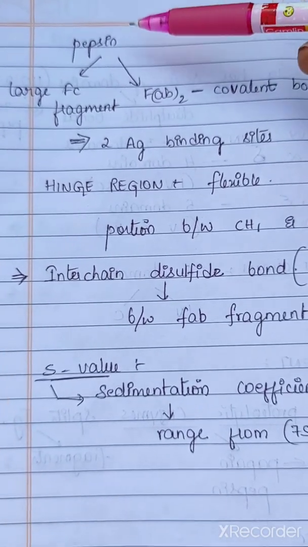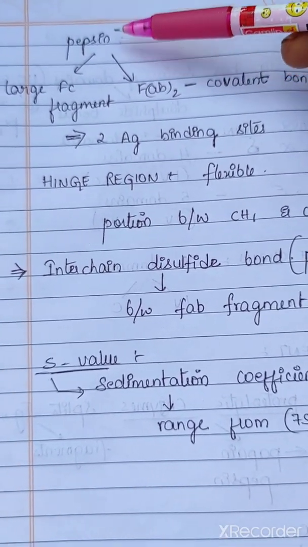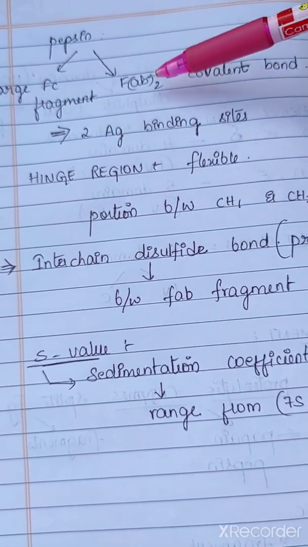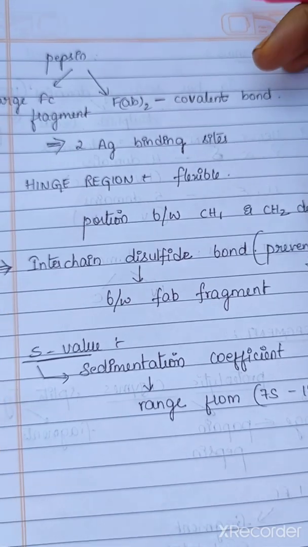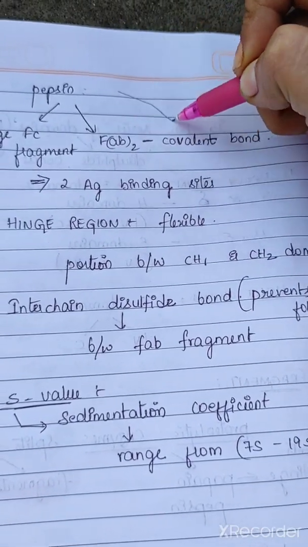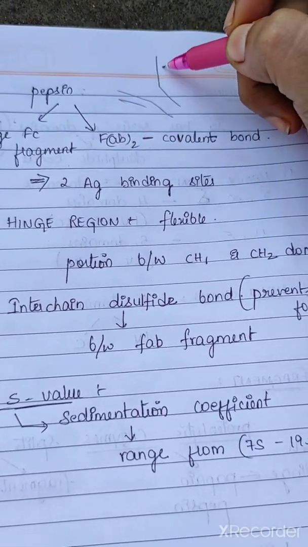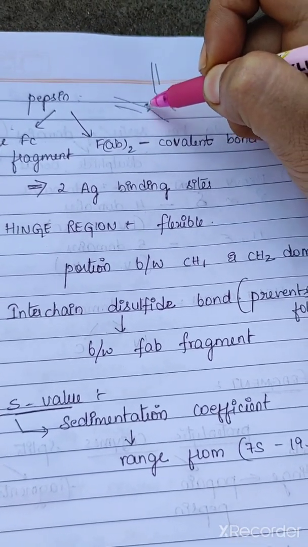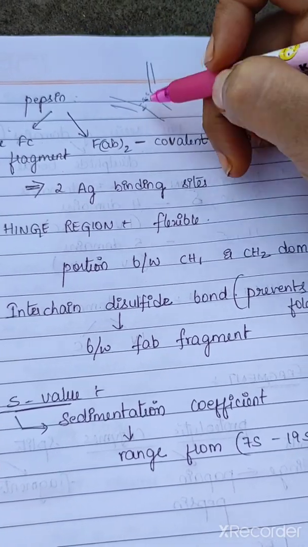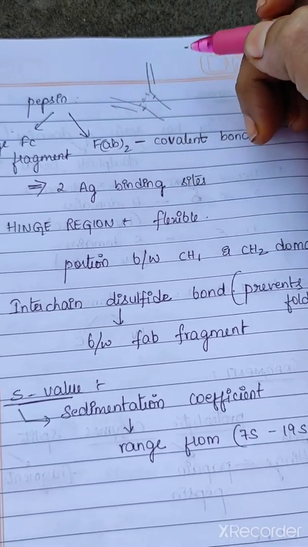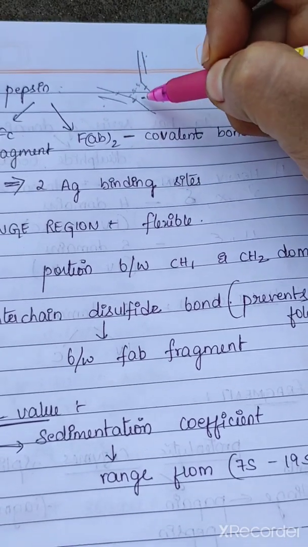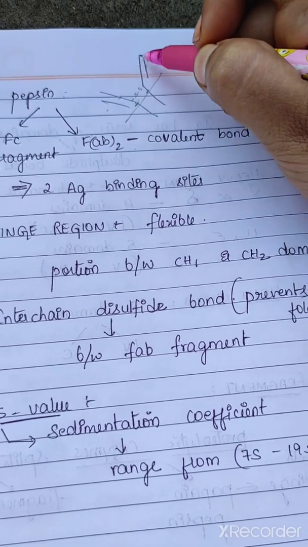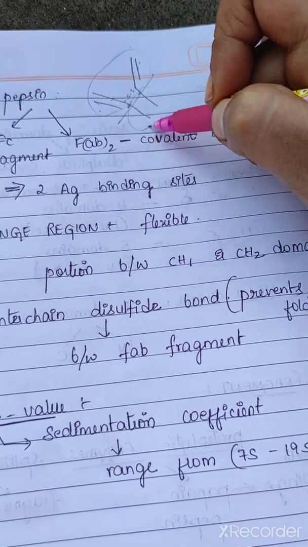Coming to pepsin, pepsin breaks the immunoglobulin into 2 parts: a large Fc fragment and an F(ab)2 fragment. If this is the immunoglobulin, here it will break it. Since there are disulfide bonds, these 2 parts remain attached to each other. It forms 2 fragments: this is 1 fragment and this is 1 fragment.